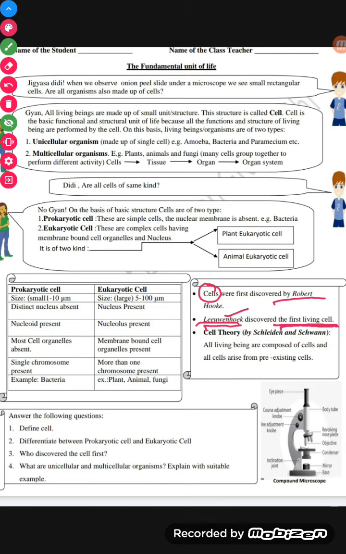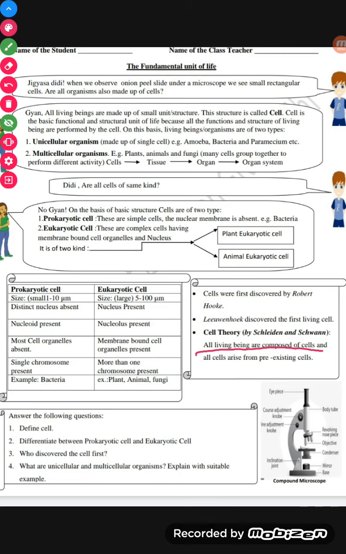And the cell theory was given by Schleiden and Schwann. Beta, this question also arises in your exams: who gave the cell theory? The answer is Schleiden and Schwann. All living beings are composed of cells, and all cells arise from pre-existing cells. Means all living beings are made up of cells, and all cells are made from their pre-existing cells.